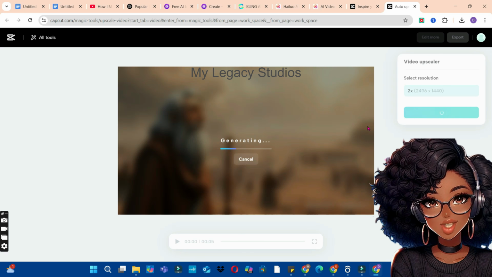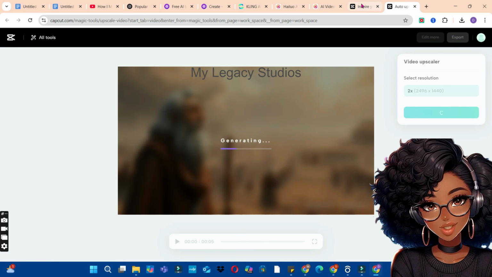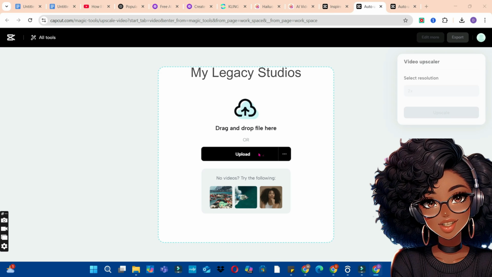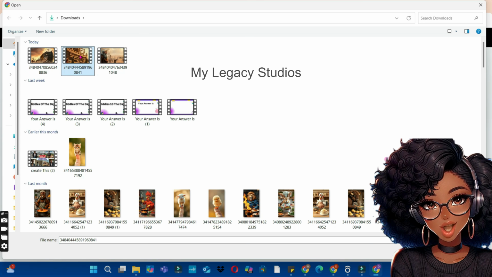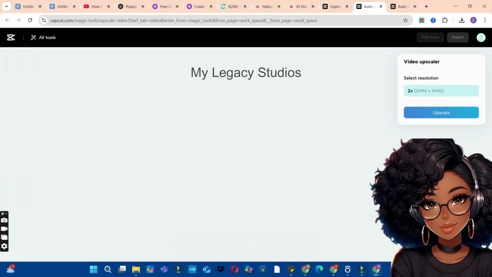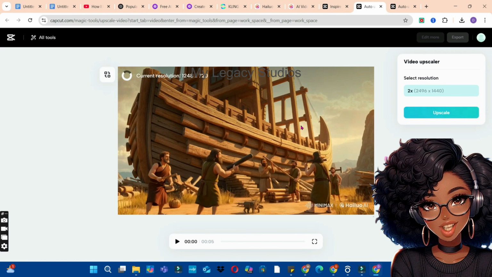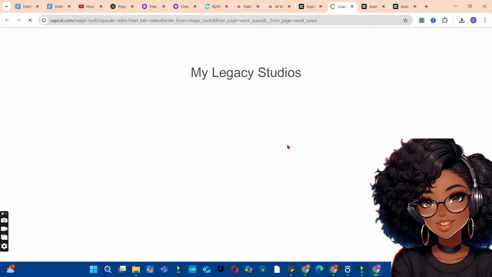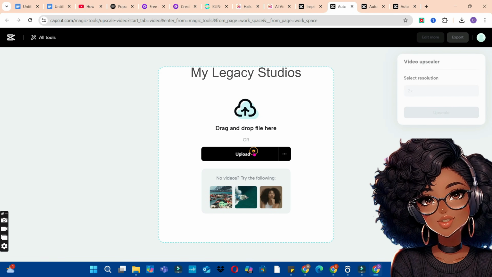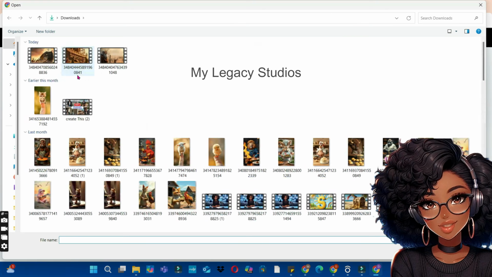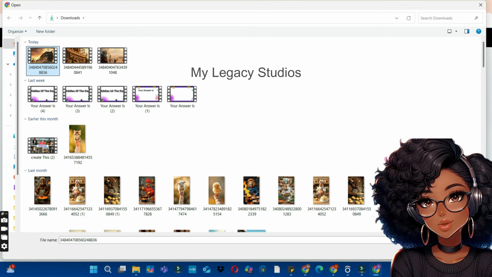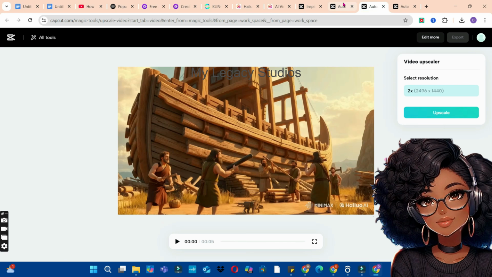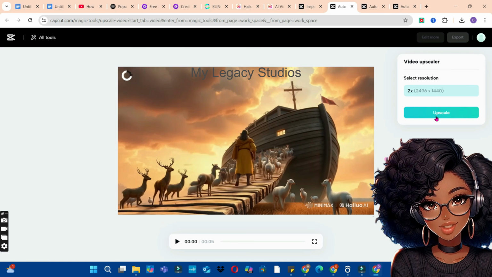While we wait for this to finish processing, you can go back and click on the video upscaler again and import the second animation. So you're going to import the second one and click on the open button and also wait for it to finish uploading. You can go back again and click on the video upscaler to open in a new tab and click on the upload button again and upload the third one. So this is what you do to upscale all the animations you generate with the Hello AI to ensure your video quality has been enhanced.